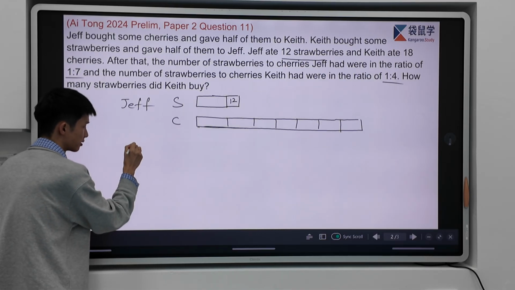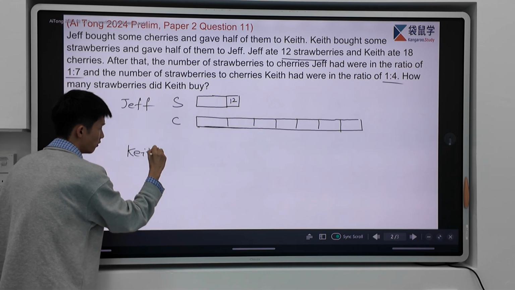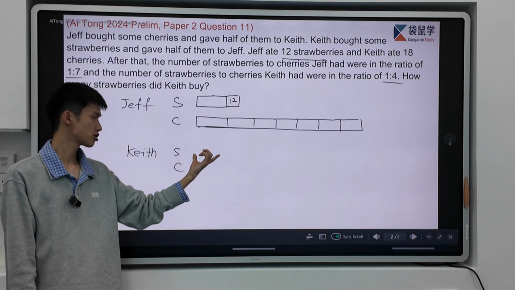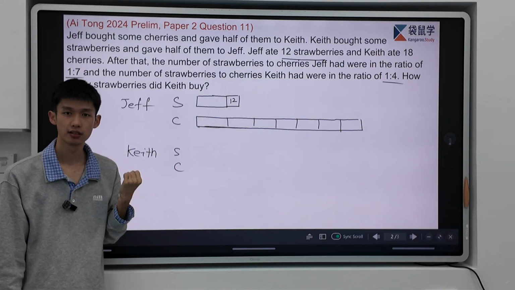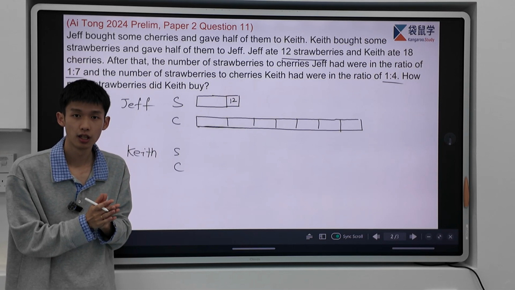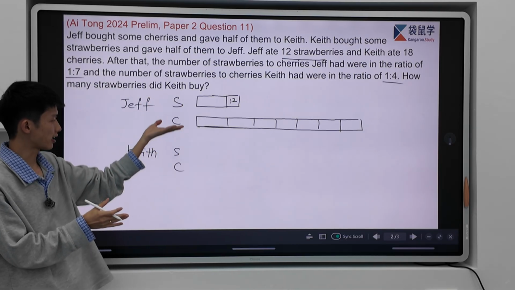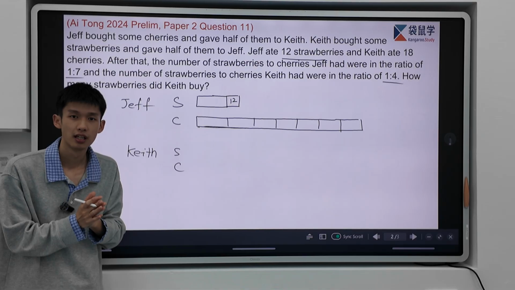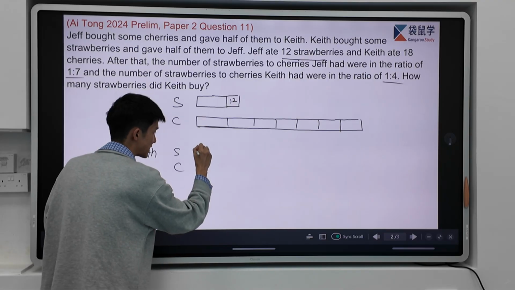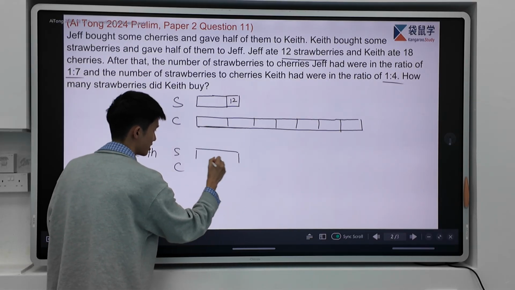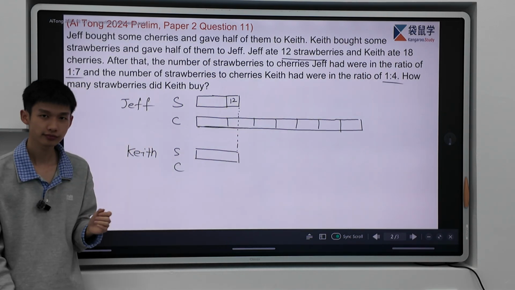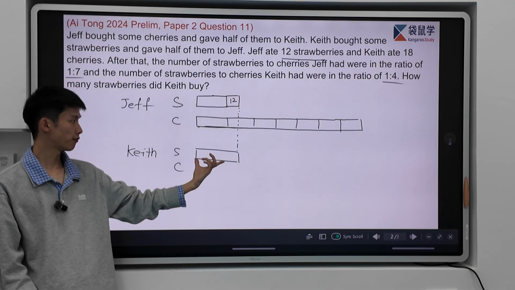How about Kiss? For Kiss, we also have strawberry and cherry. And how long should I draw for Kiss's strawberry? Any ideas? Did Kiss eat any strawberries? No, he didn't. And the strawberries Jeff and Kiss have should be what relation? They should be the same at the beginning. So in this case, the length I should draw should be the same as Jeff's. This long, corresponding down, same length. And that will be the 1 unit for Kiss.